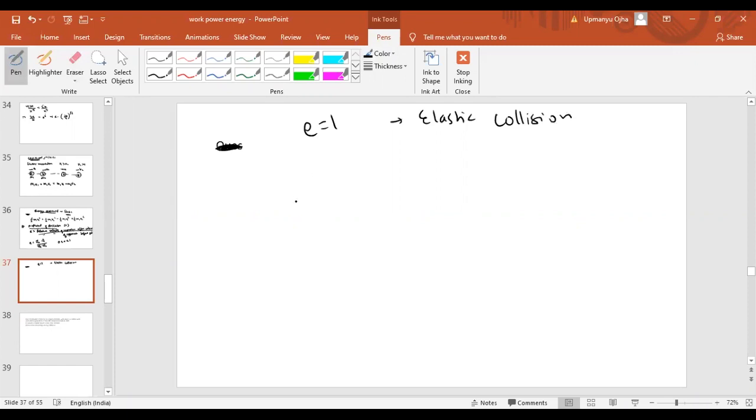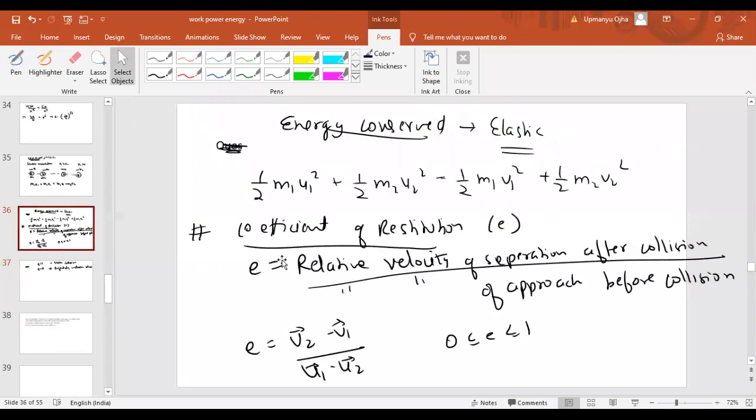Next is E equal to 0. E equal to 0 means it is a perfectly inelastic collision. E is equal to the relative velocity of separation by the relative velocity of approach.